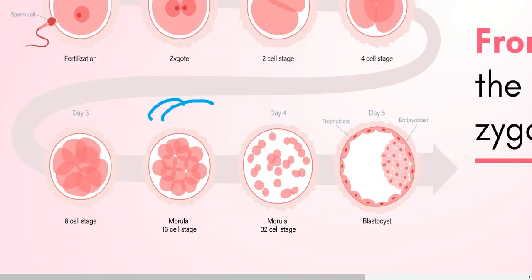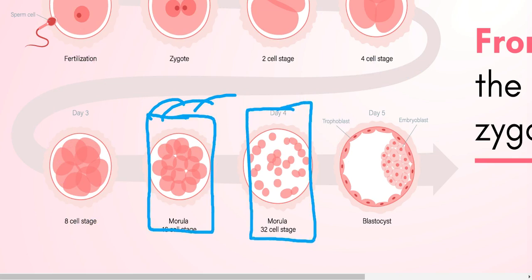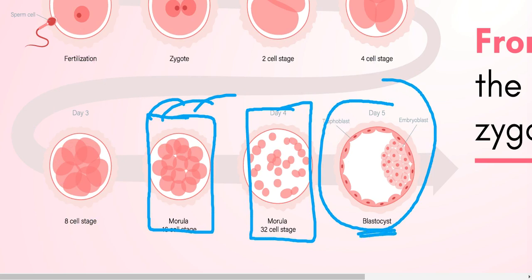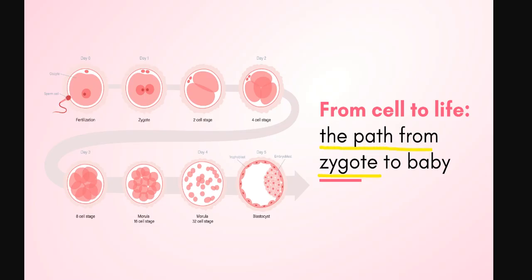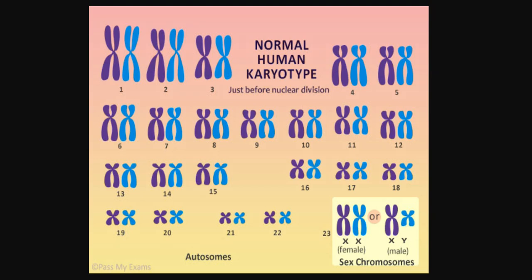This cell keeps dividing on itself, okay, and this is morula 16 cell, this is morula 32 cell, and this is day 5, where you are having the blastocyst, and then you are having this embryoblast over here. And this is how you become, from a zygote, a single cell, a baby after that. And these are the 23 chromosomes right here in front of you.